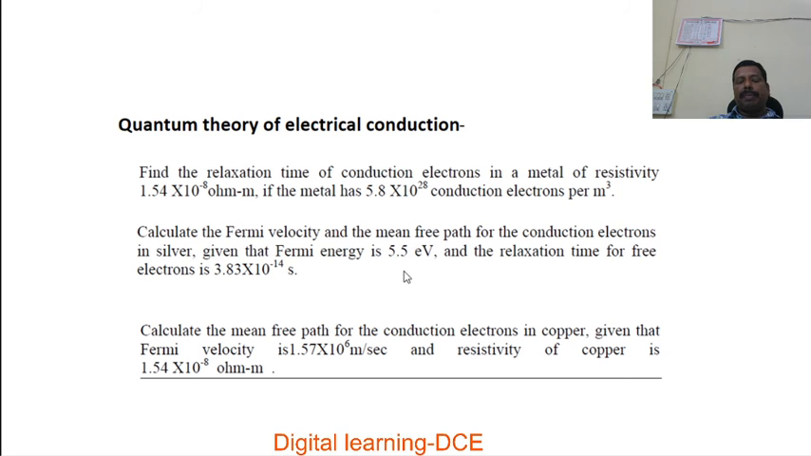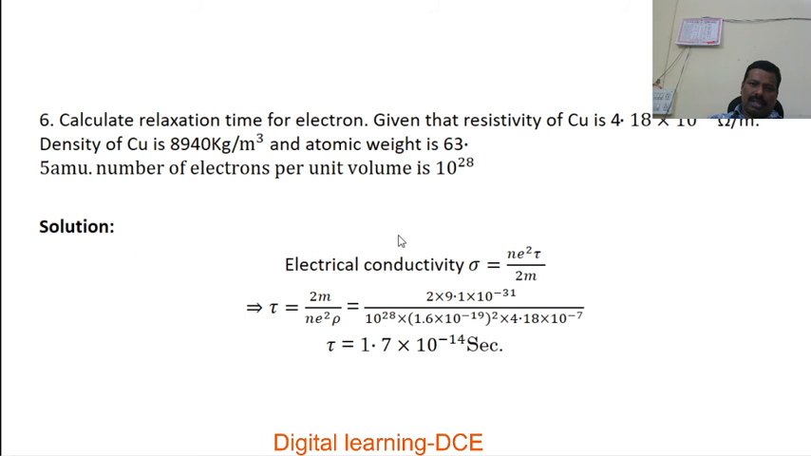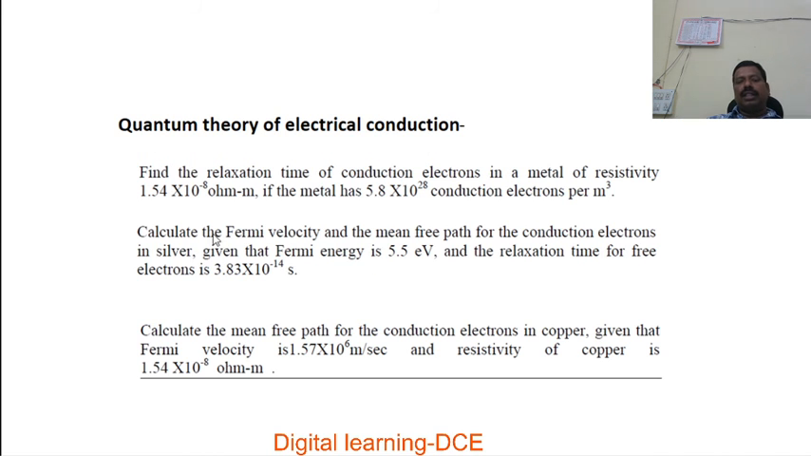For calculating mean free path we have the relation tau is equal to lambda by Vf. By using that relation we are going to calculate the relaxation time. That relation was discussed in the previous lecture. First we have to solve for tau, then we have to solve for lambda. Let's calculate the mean free path.